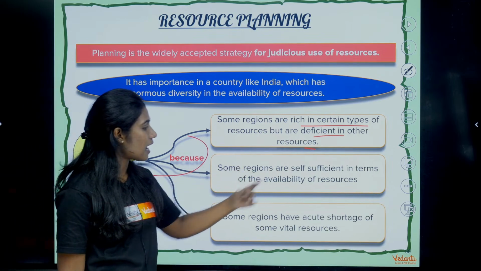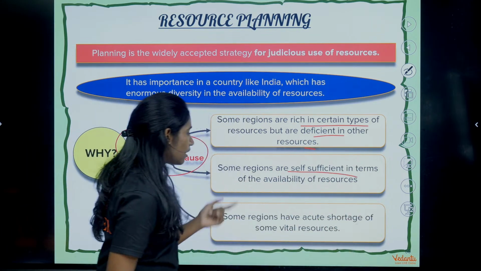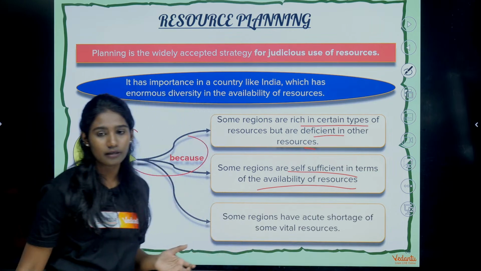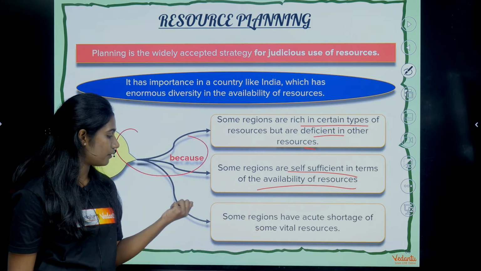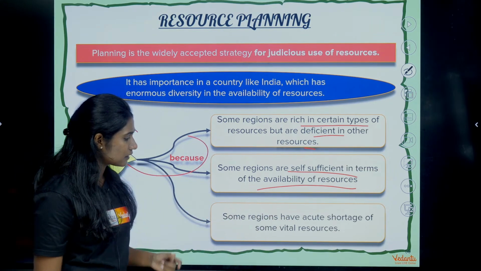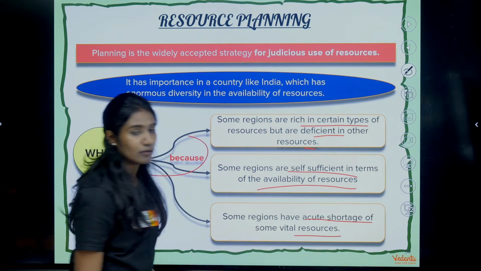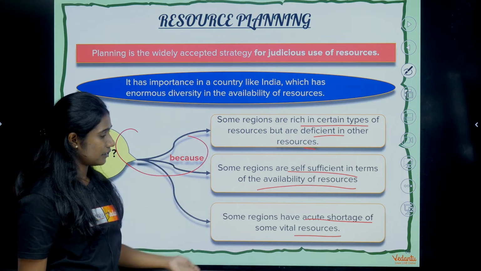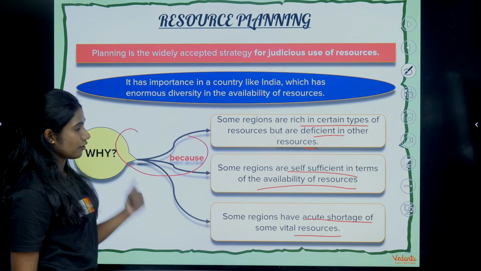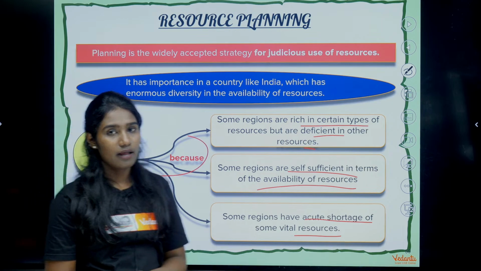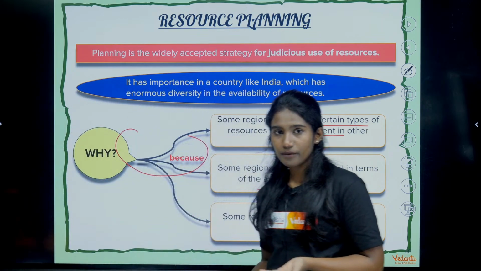And some regions are self-sufficient in terms of the availability of resources. Like I told you, in some region it will be available, and then some regions have acute shortage of some vital resources.